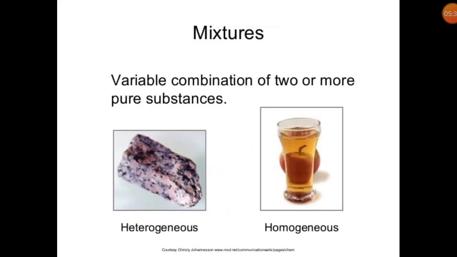Mixtures always have a variable combination of two or more pure substances. In a homogeneous mixture, the different elements, compounds or substances are mixed homogeneously, while in a heterogeneous mixture, the different components can be seen.